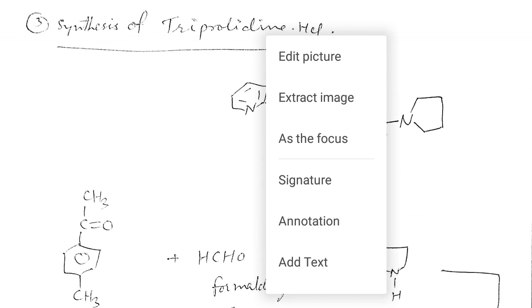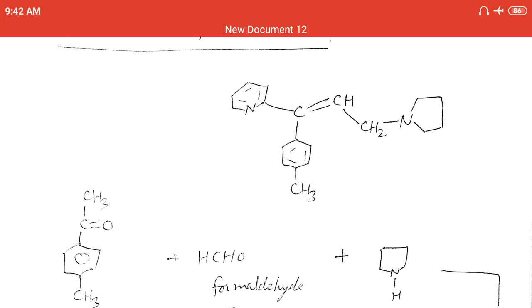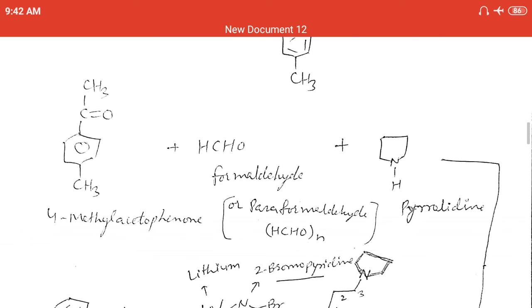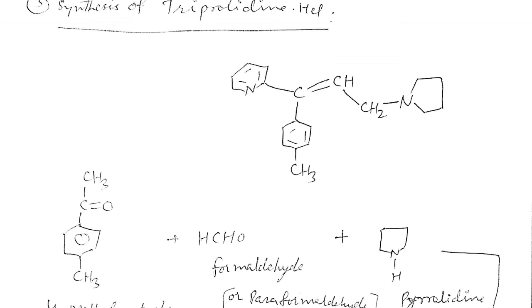So we know the structure of this compound and can easily understand it. Now we are discussing the synthesis. Dear students, we have to insert the pyrrolidine nucleus as well as the pyridine nucleus, which is essential for activity.